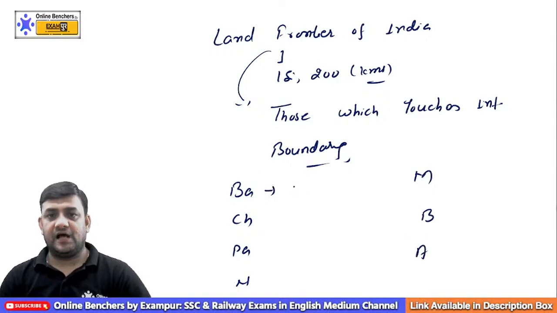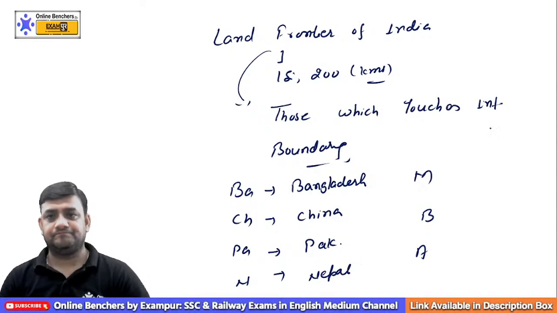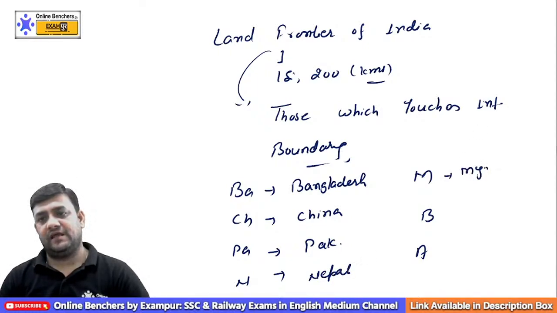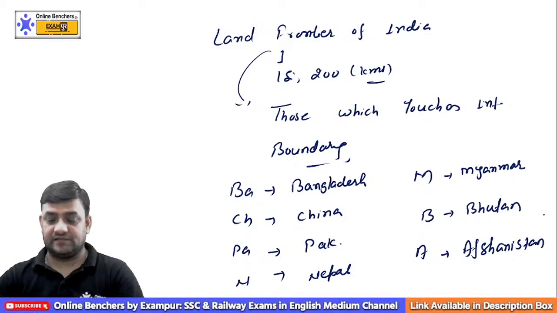India's longest international boundary is with Bangladesh. Second longest is with China. Third longest is with Pakistan. Then comes Nepal. Then we have Myanmar. Then we have Bhutan. And the shortest boundary is with Afghanistan.